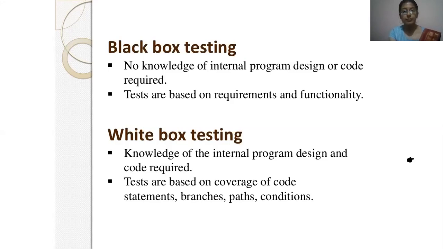That means there is no requirement for coding concepts. A person having a little bit of an idea about the software can easily test the software project.